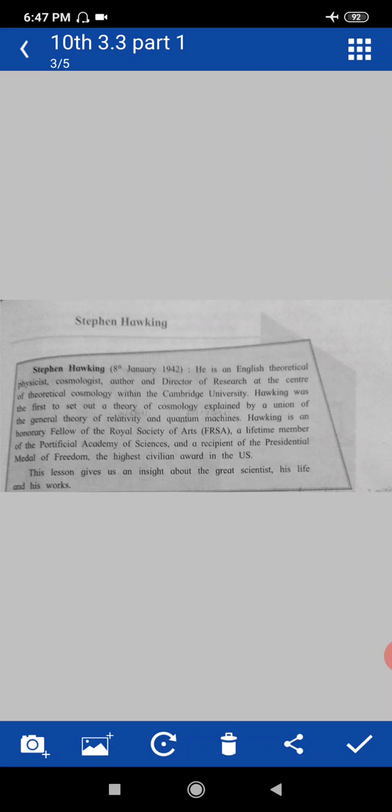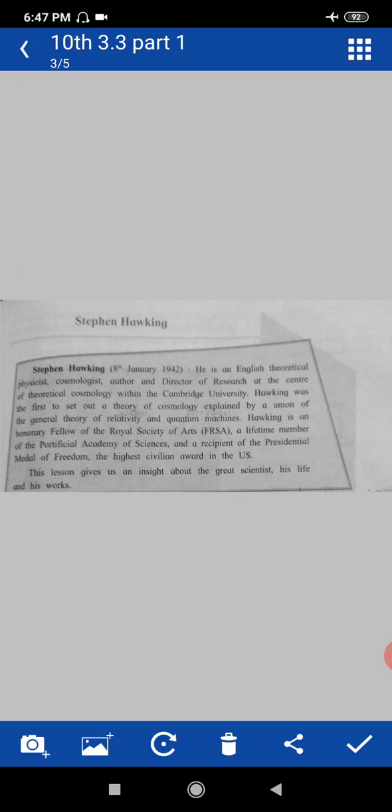Hawking is an honorary fellow of the Royal Society of Arts. Its acronym is FRSA. There are given some achievements of Stephen Hawking, who was very honorable. He was the honorary fellow of which one? Royal Society of Arts.